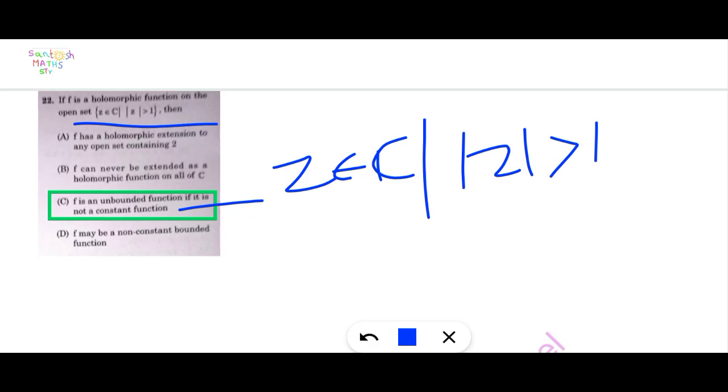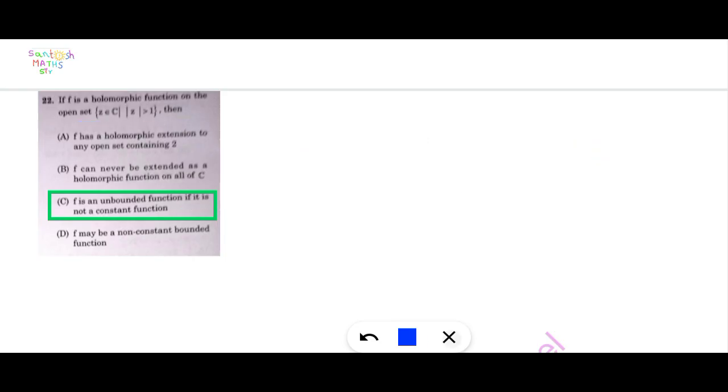Option A says f has a holomorphic extension to any open set containing z. The second option says f can never be extended as a holomorphic function on all of C. The fourth says f may be a non-constant bounded function. Here option C is correct.